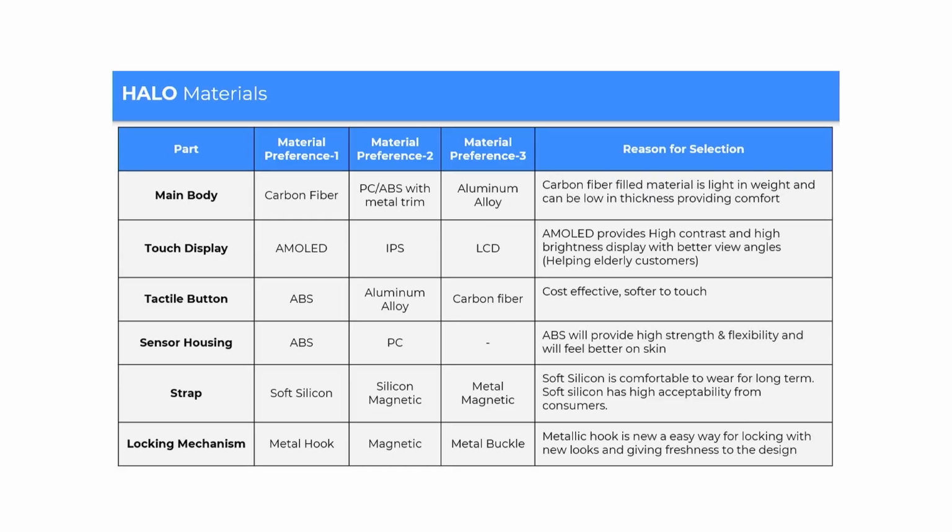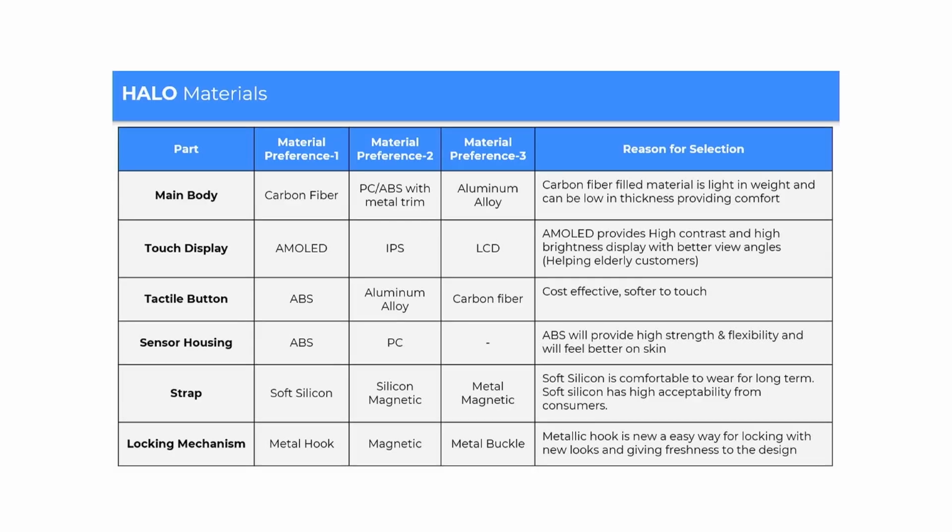These are some of the key materials. So the main body was made up of carbon fiber. Material 2 preference was PC/ABS with a metal trim. Aluminum alloy was the third choice. So carbon fiber filled material is light in weight and can be low in thickness, providing comfort.